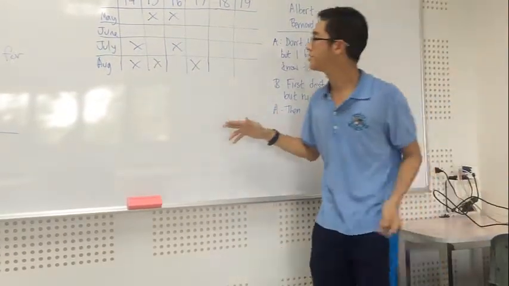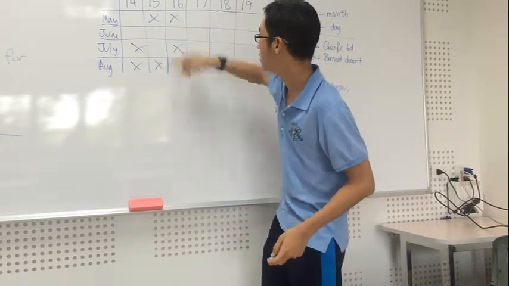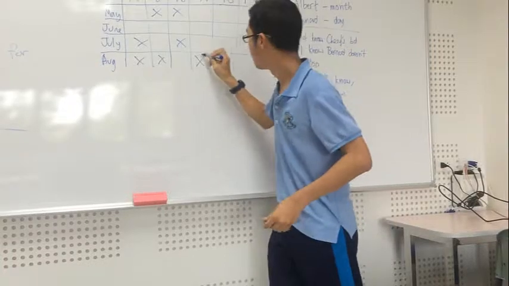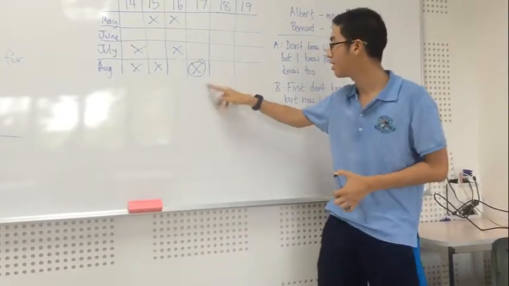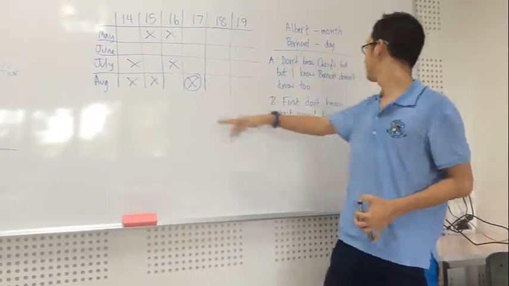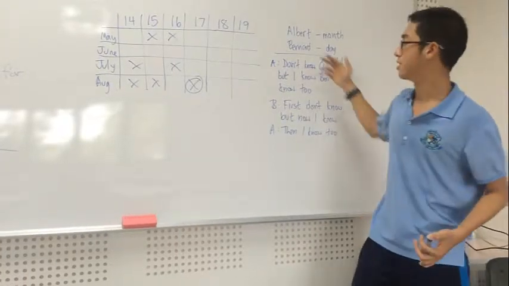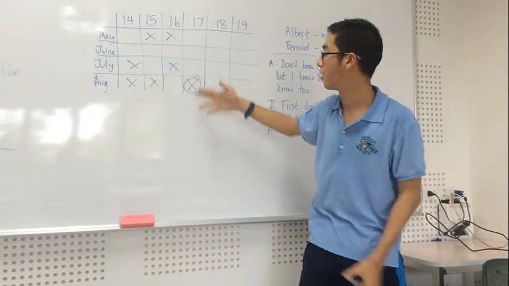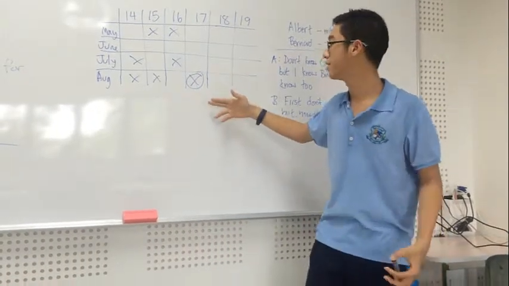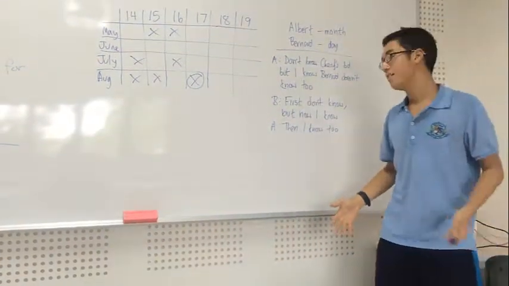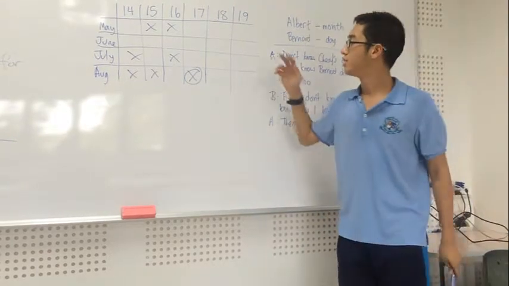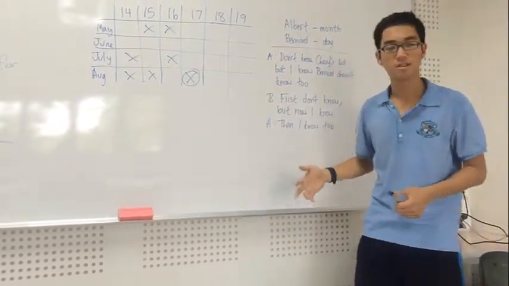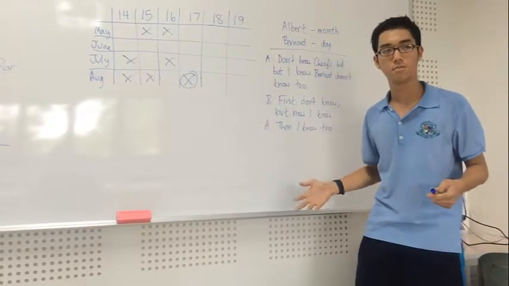So he was told the day, and 14 wouldn't be unique, 15 is not, 16 is not unique, the 17th of August is. So he must have been told the 17th, because if he was told the 17th, there's no other date it could have been, so it must be August 17th. So those are the 2 possible answers, July 16th and August 17th, except I think July 16th is apparently what most people think it is.